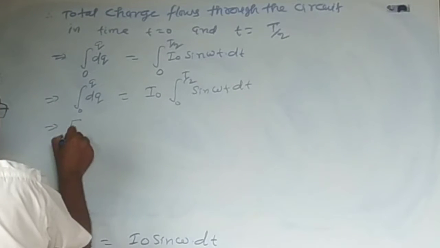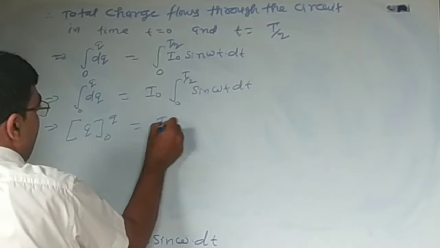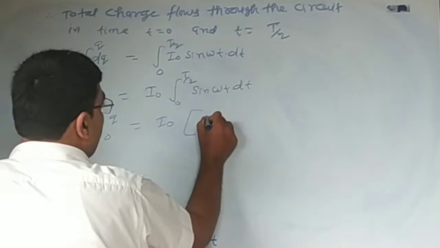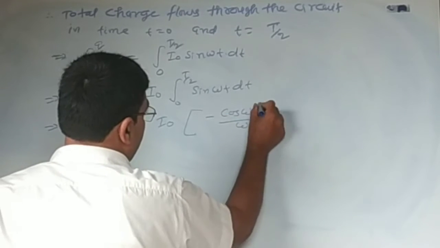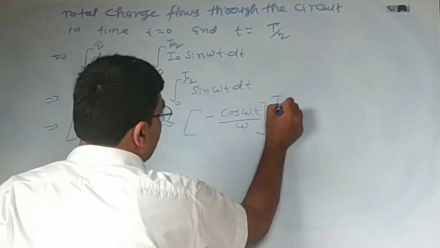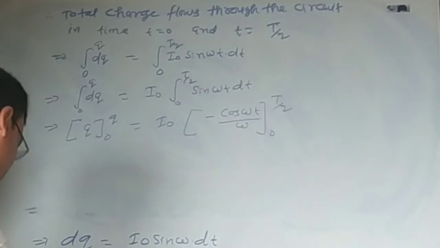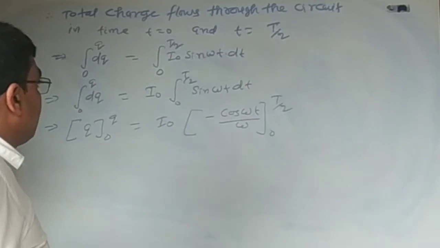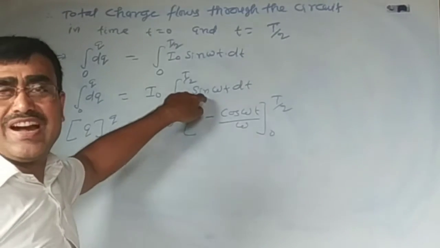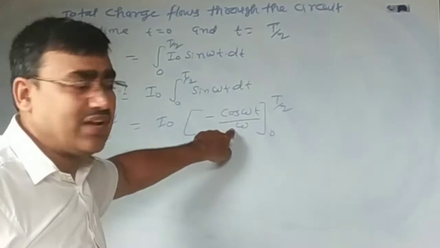That implies q from 0 to q is equal to I naught minus cos omega t upon omega from 0 to T by 2. The integration of sin omega t is minus cos omega t upon omega.